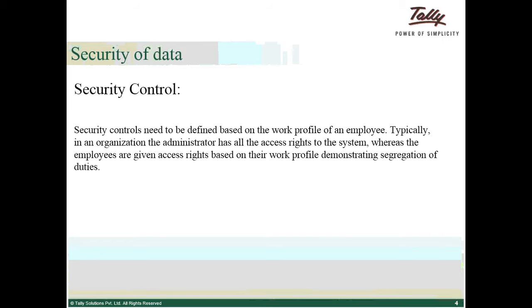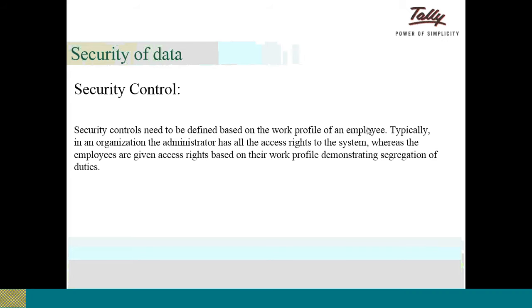Security control. Security control needs to be defined based on the work profile of an employee. Typically, in an organization, the administrator has all the access rights to the system, whereas the employees are given access rights based on their work profile, demonstrating segregation of their duties.